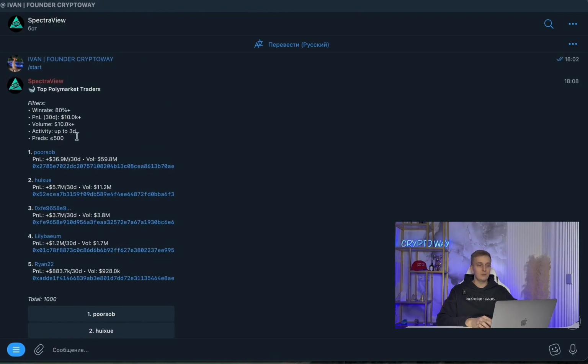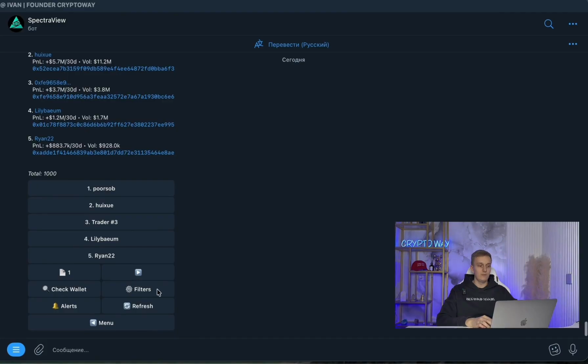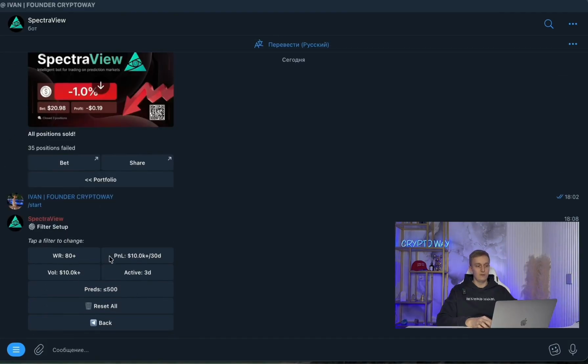Note that here we can set filters, for example, by win rate, by P&L, by volume, by activity over the past few days, and by the number of trades. In this case, pay attention, the filters are being set. Right here, you go in and can set any value you want. In this case, I have set a win rate of 80% and a P&L of $10,000 over the last 30 days, plus a volume greater than $10,000. The wallet's last activity was 3 days ago, so in this case we only see active wallets from recent times and no more than 500 predictions.